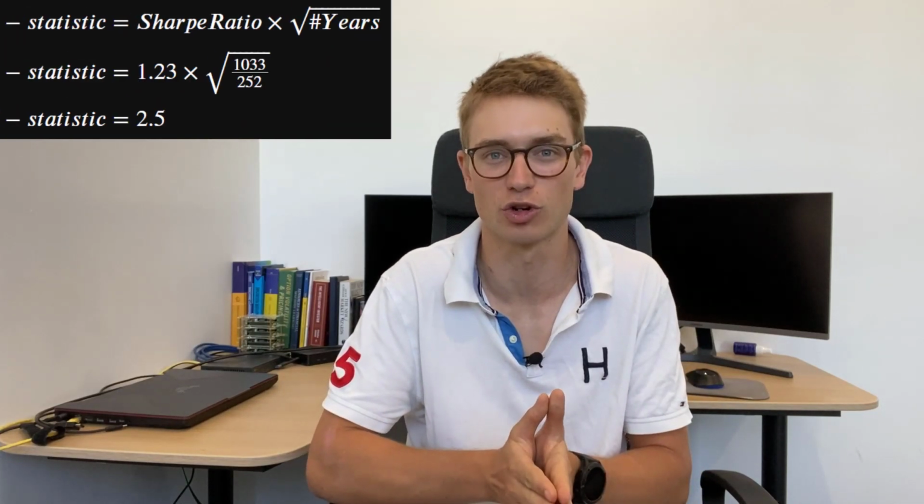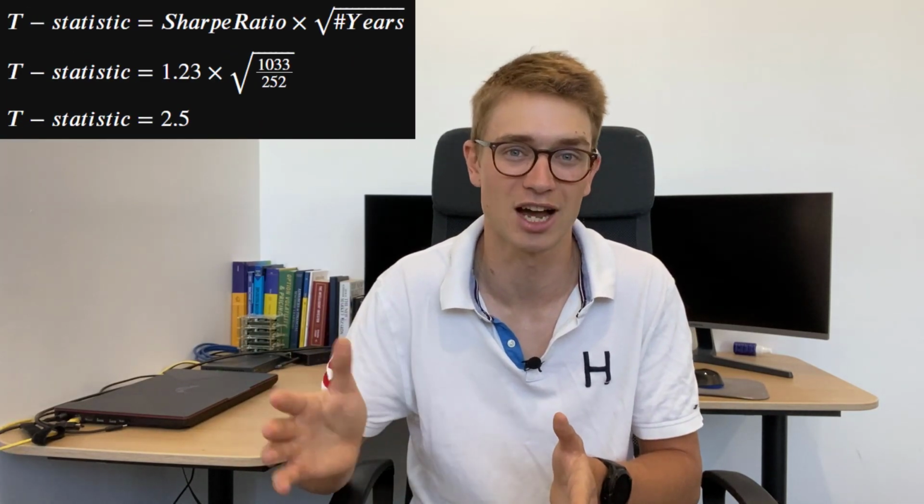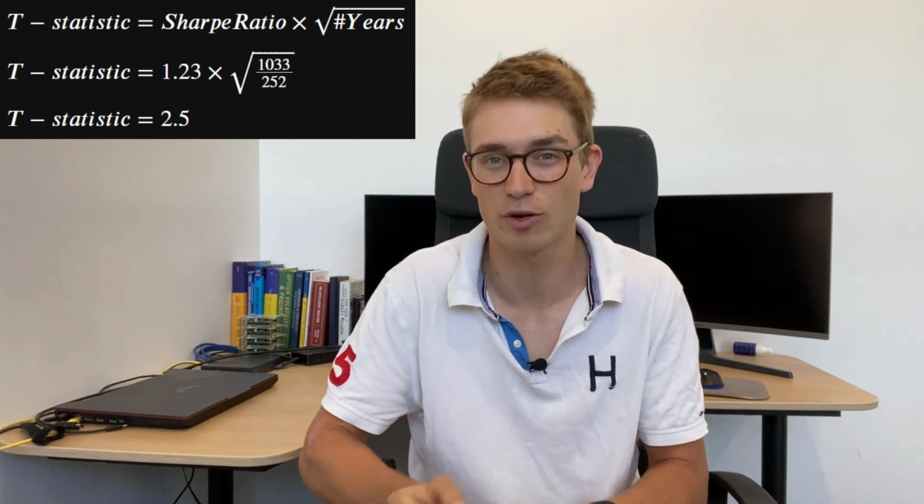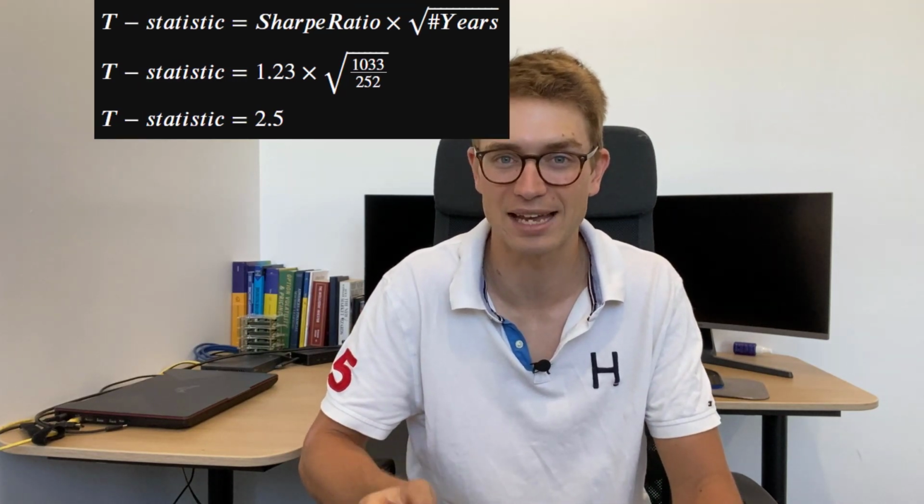We've been looking here at returns on a daily level, so we need to take the square root of the number of days divided by 252. We have an annualized Sharpe ratio, so we want to multiply it by the square root of time in years. Now we have our scaled t-statistic. For more information about that, please look at the paper that I'm showing on my screen, link in the description.